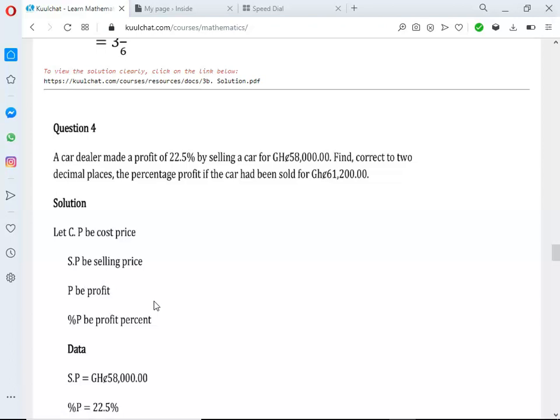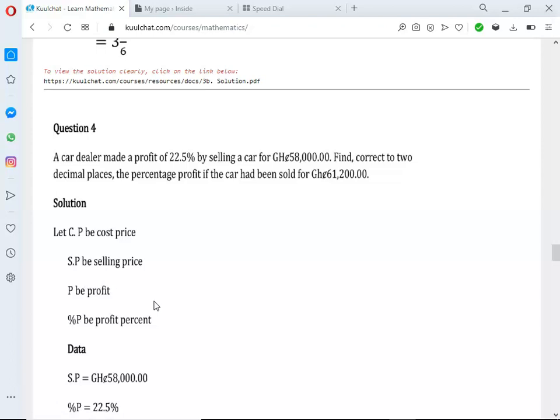So what we have to do is to find the cost price, the money the car dealer used to purchase the car.